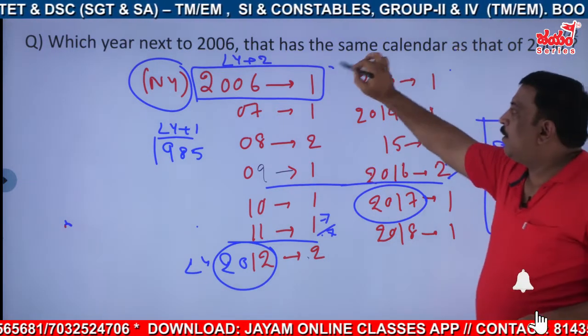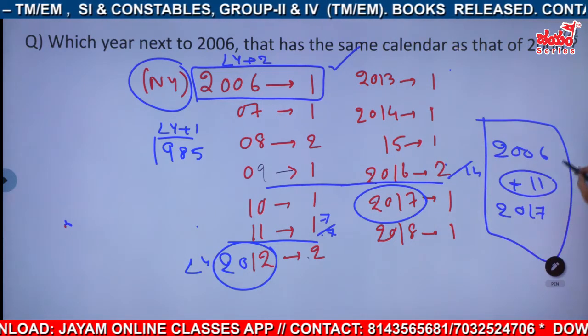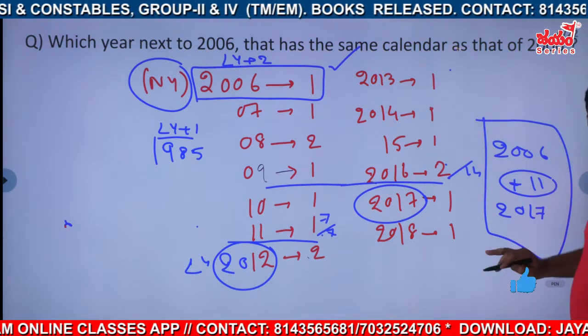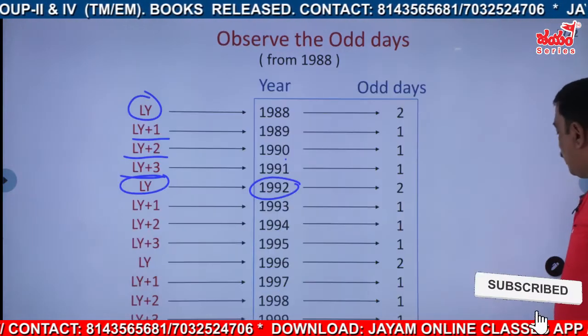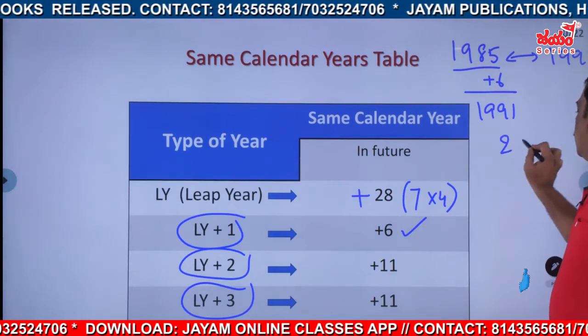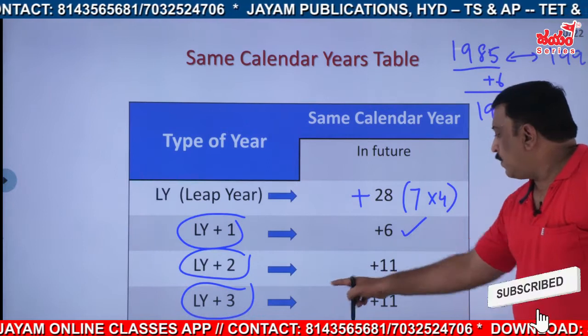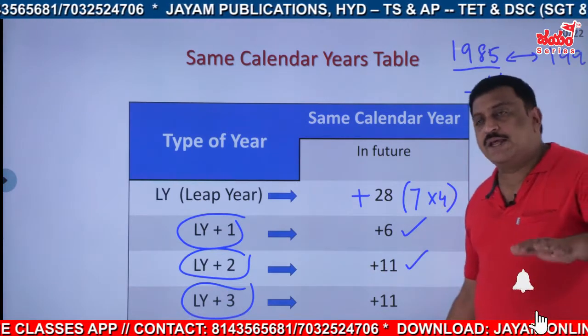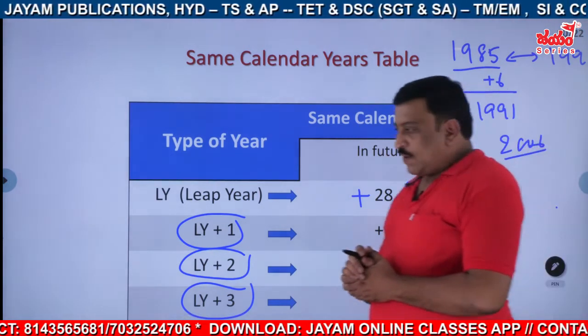It is leap year plus 2. For this one, how many years? See here, after 11 years we got. So cyclicity goes on and on, and we can always make one rule now. This is the rule for 2006. Right? Okay. That means leap year plus 2 after 11 years. Even leap year plus 3 we will get after 11 years. Clear? So, shall we start?